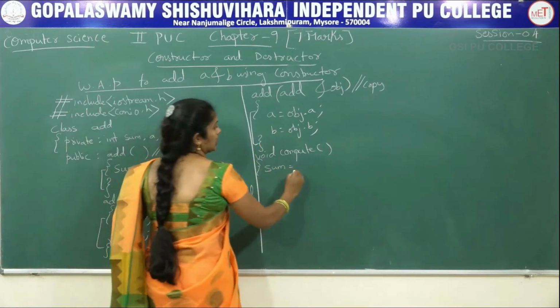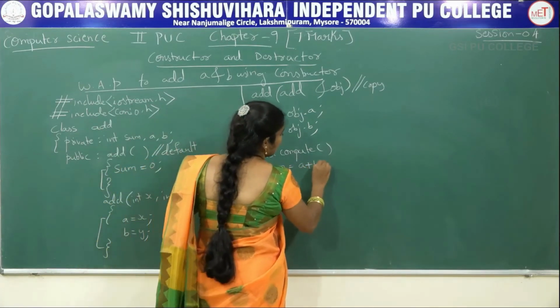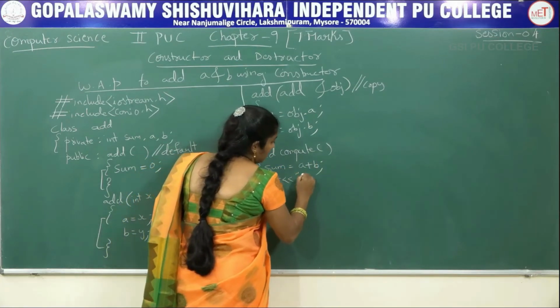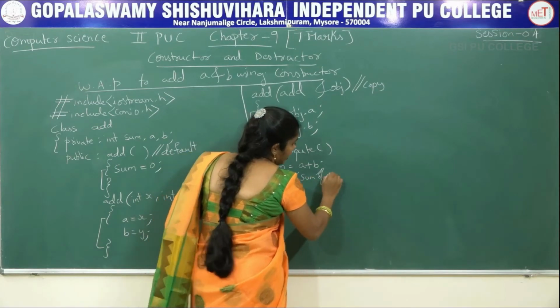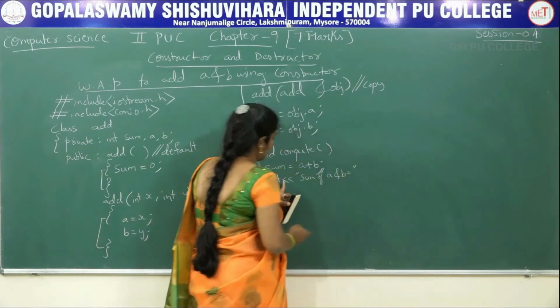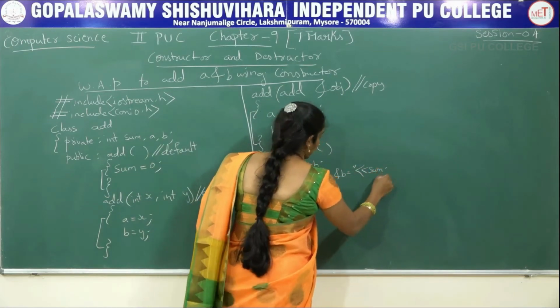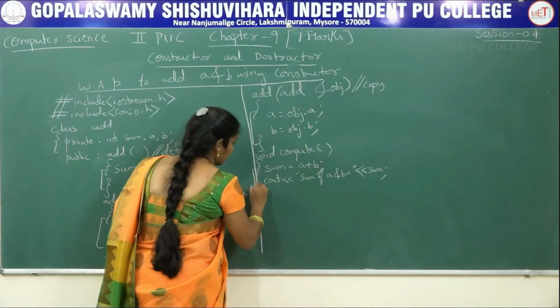We have to add the values a plus b. Display the value of sum: cout, "Sum of a and b equals", where exactly the result is present in sum. Then insertion operator, sum. Then close this function.